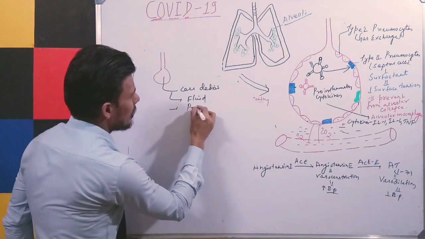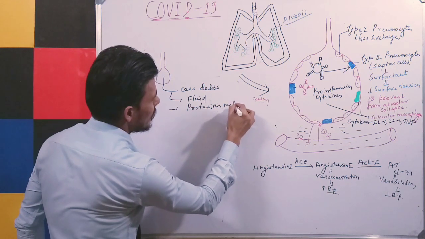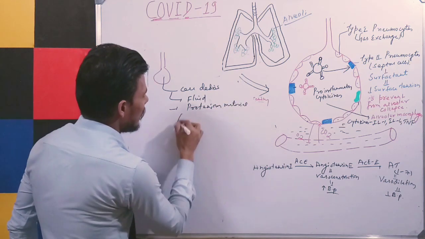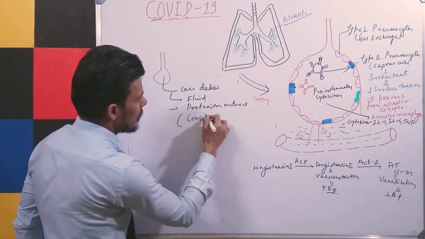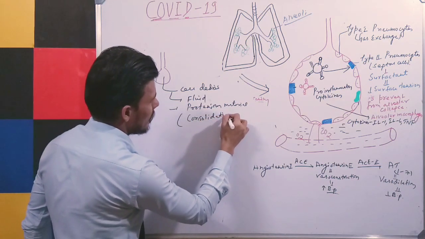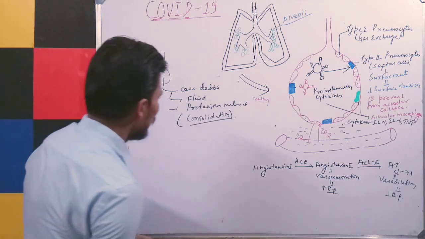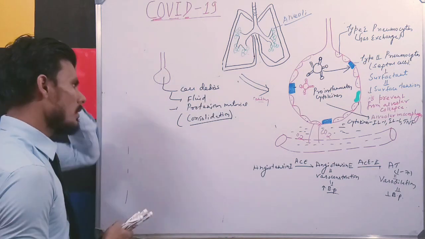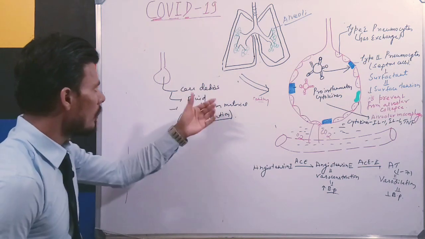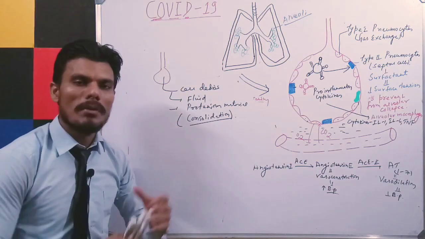And then several proteinous material inside it. So this will make it hard, or you can say consolidation may take place, which we can see in pneumonic patients also, and most commonly in COPD patients. Consolidation means this accumulation of cell debris, fluid and proteinous material makes the alveolus hard in nature.